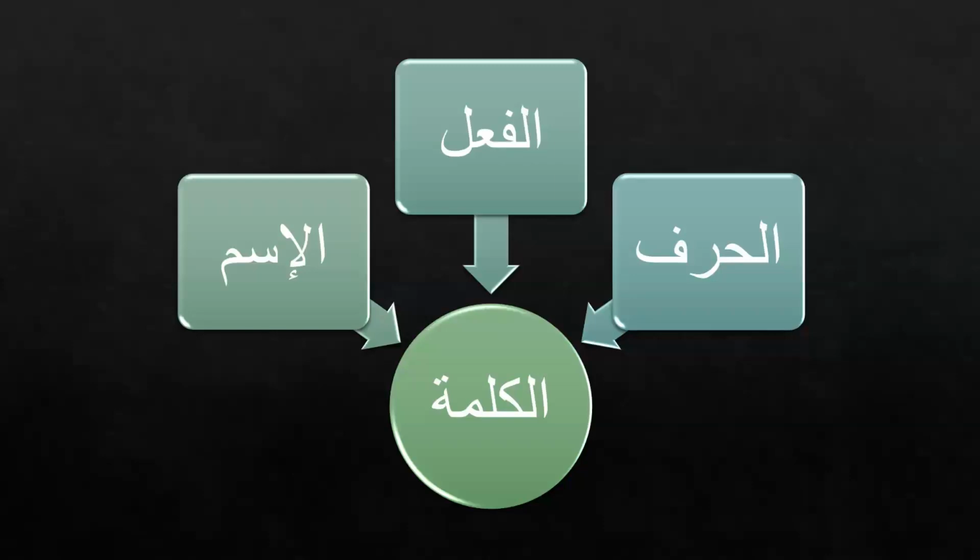So we know that the kalima has three types: ism, fail, and harf. And the words that we find in the Quran can be either ism, fail, or harf. And there are two types of harf, harf mabni and harf maani. What is harf mabni? Harf mabni are the harf that make words like ism and fail. They are all like a, ba, ta, sa, jim, ha, just like that. They make words. They can be ism, they can be fail, any word.